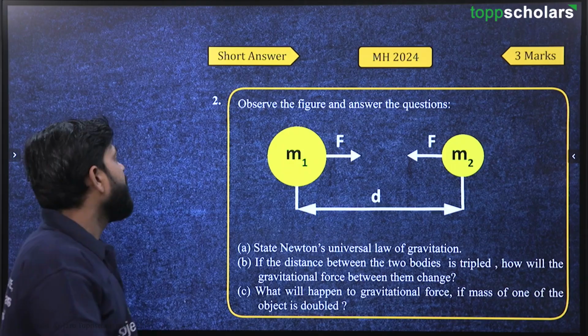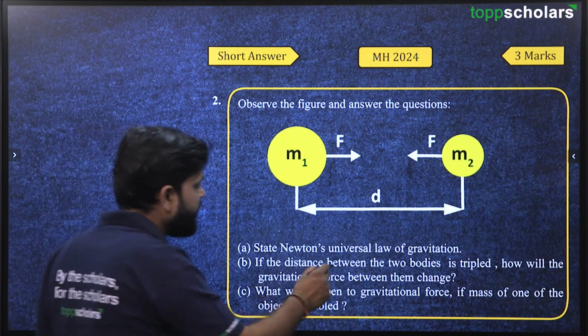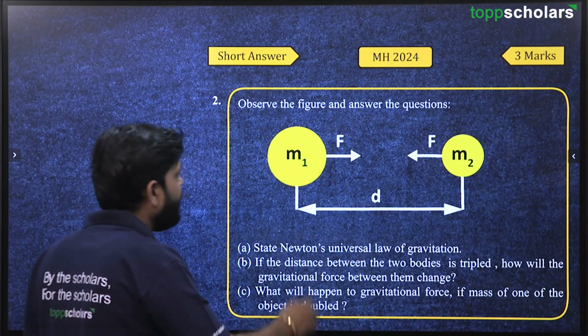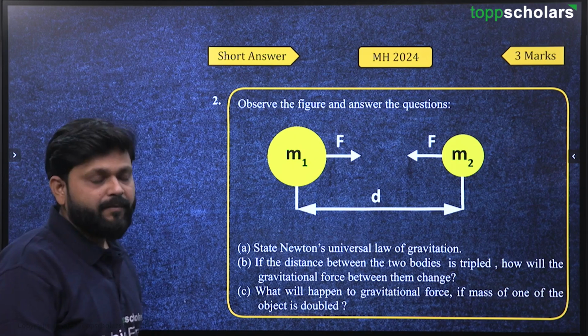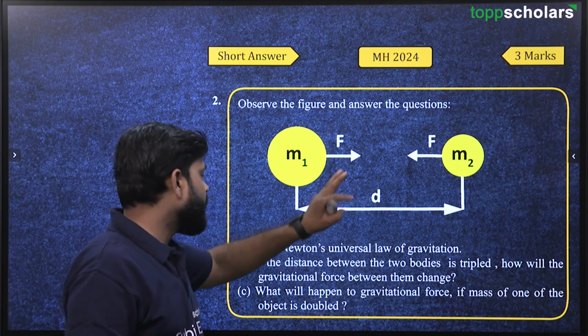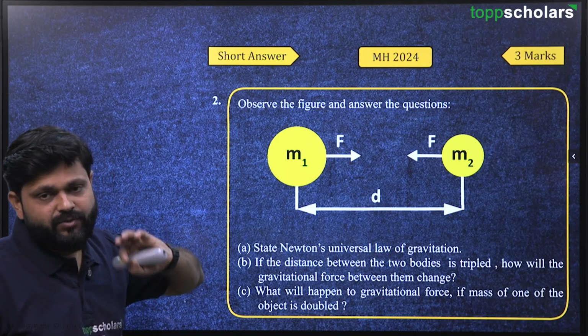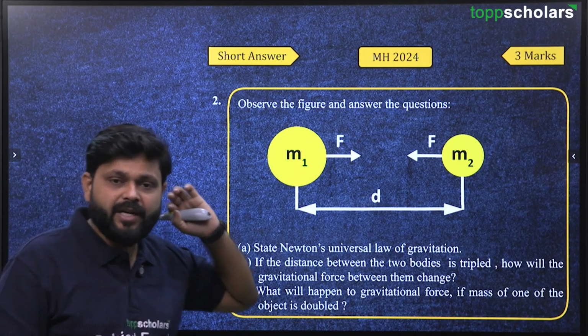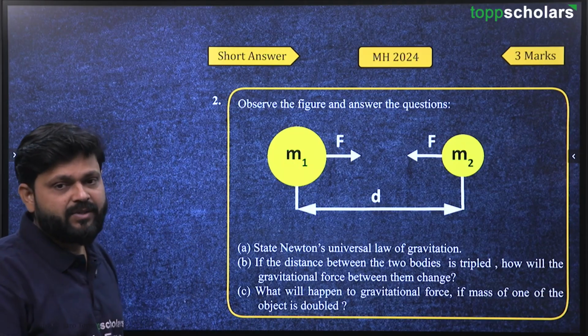Next, observe the figure and answer the question. State Newton's universal law of gravitation. We can see here m1 is there, m2 is there, and the distance between these two masses is d. The universal law of gravitation is that F is directly proportional to m1 and m2 and inversely proportional to d square, that is distance square.